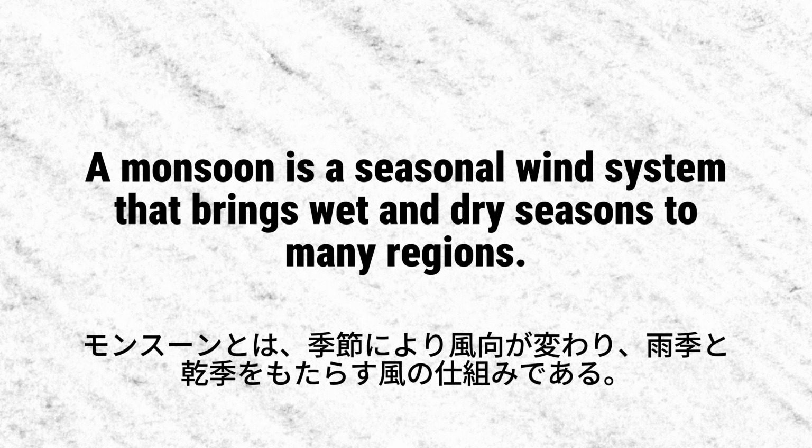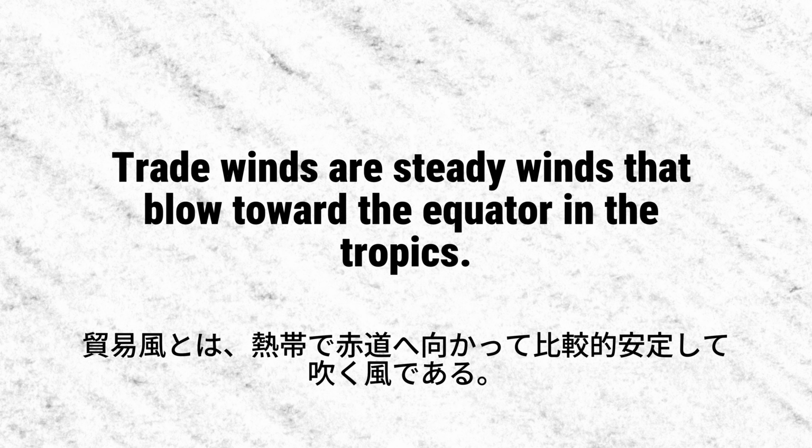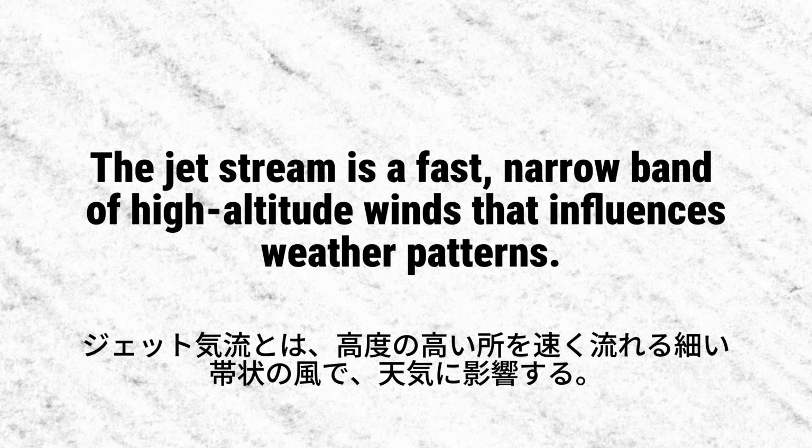A monsoon is a seasonal wind system that brings wet and dry seasons to many regions. Trade winds are steady winds that blow toward the equator in the tropics. The jet stream is a fast, narrow band of high-altitude winds that influences weather patterns.